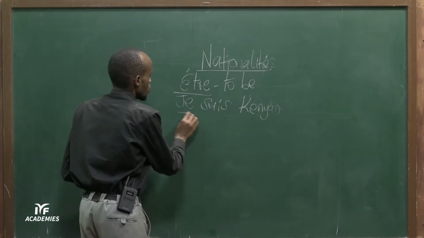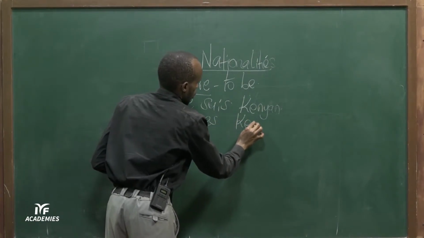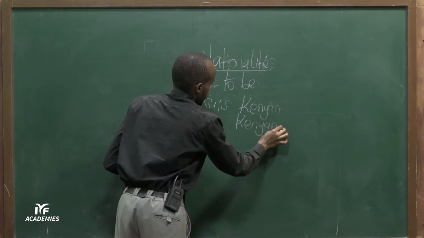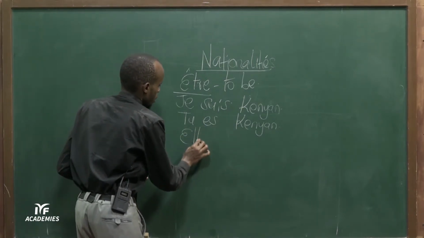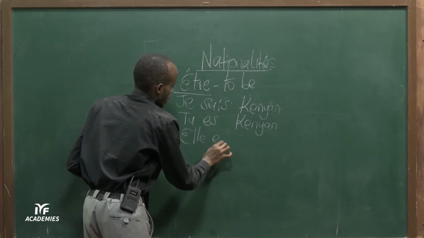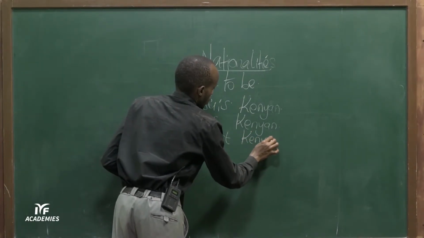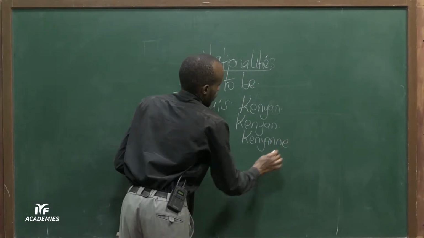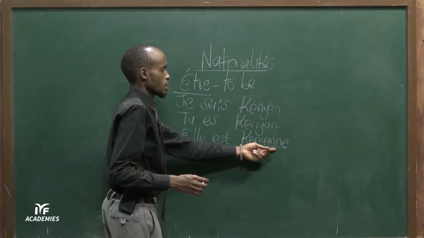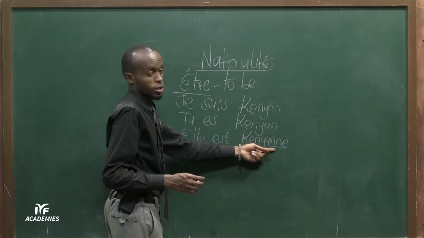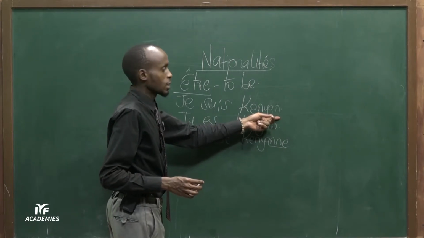Now, if you want to say you are a Kenyan, tu es Kenyan. You are a Kenyan. If I want to say she is a Kenyan, elle est Kenyan. I'll put the double N to signify that this is the feminine form of the nationality. And we have the masculine form of the nationality, Kenyan.